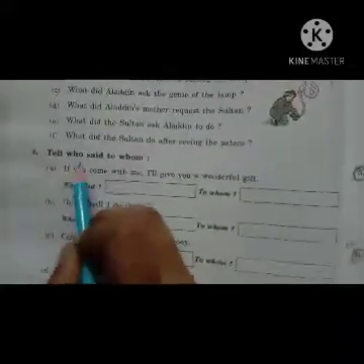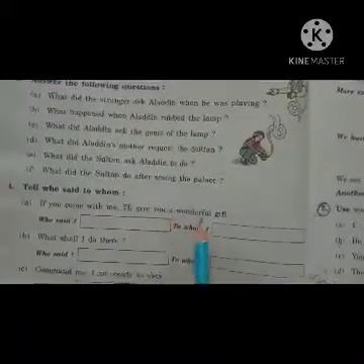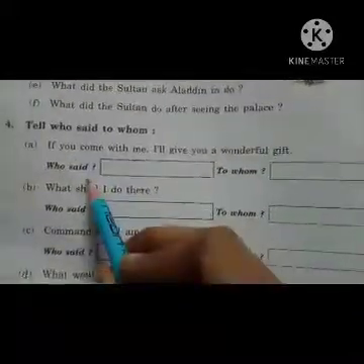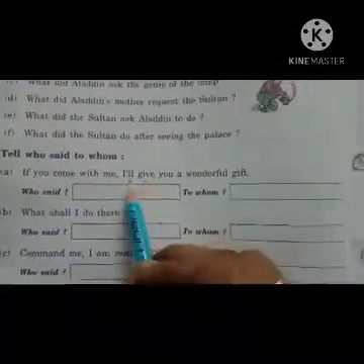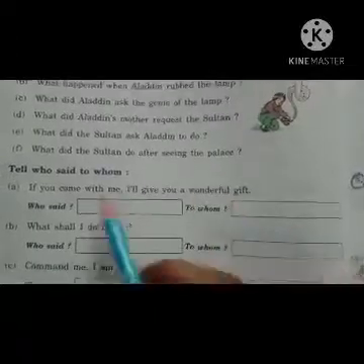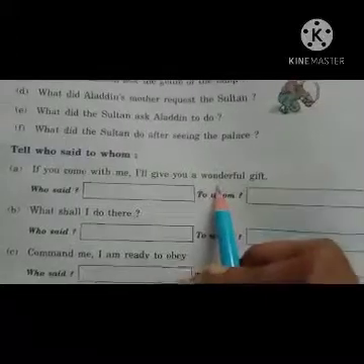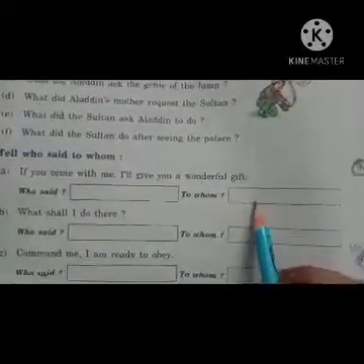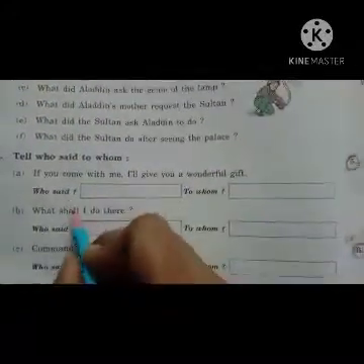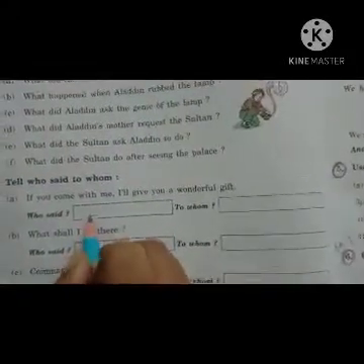Now see, tell who said to whom. First one, if you come with me, I will give you a wonderful gift. Again see children, if you come with me, I will give you wonderful gifts. నువ్వు నాతో వస్తే చాలా వండర్ఫుల్ గిఫ్ట్స్ ఇస్తానని ఎవరు చెప్పారు? Who said? Yes, stranger. To whom? Alauddin. Here first we have to write the spelling of stranger. Tell me children.